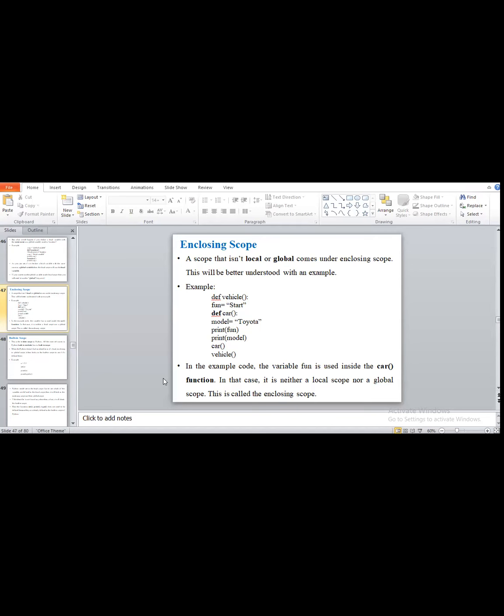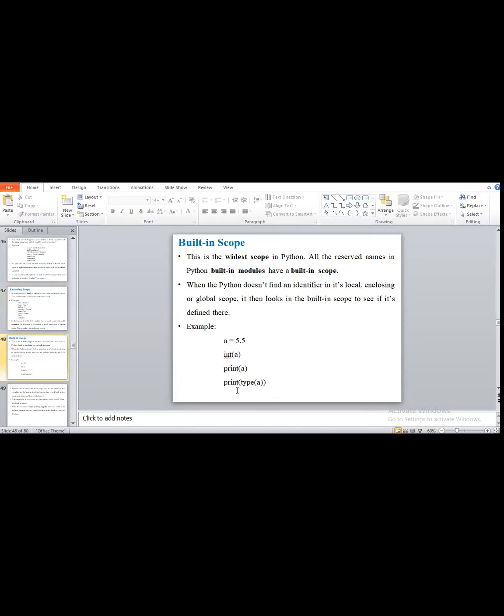No, ma'am. Okay, so now we will move to the next type of scope of variable, that is built-in scope. This scope is the widest scope in Python. We call it the widest.